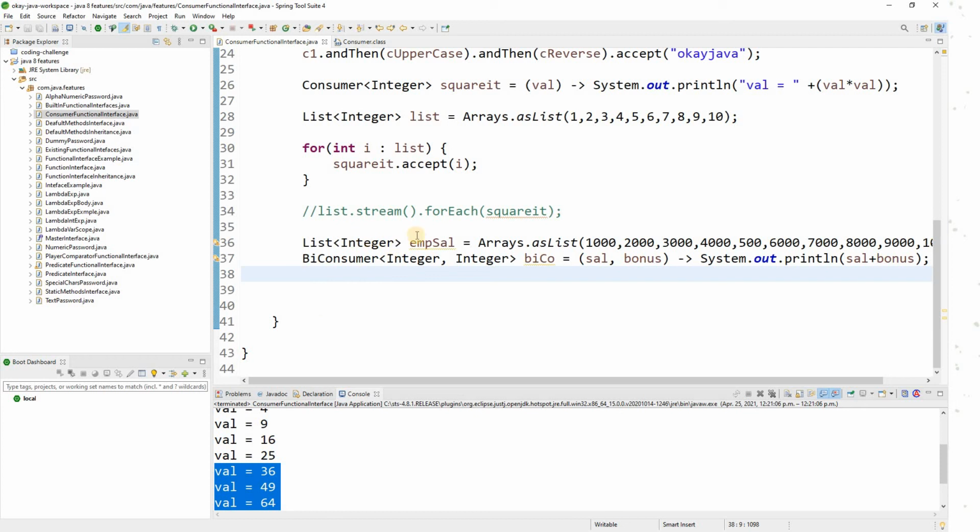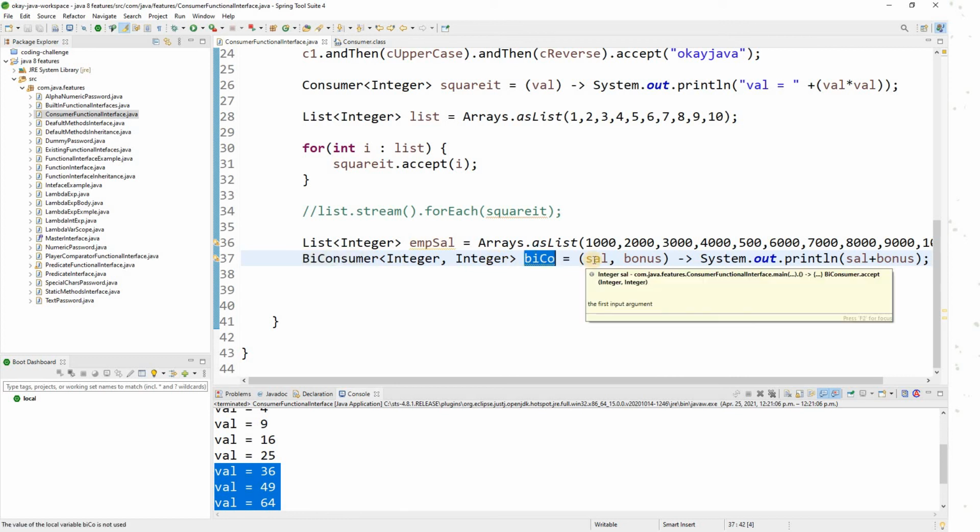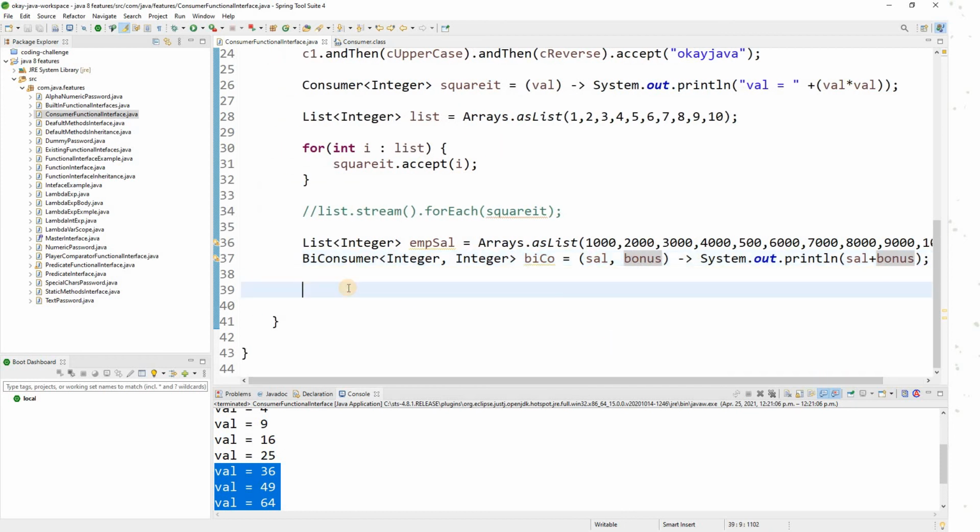All right, so we have our list of integers where we have salary, and we have one BiConsumer. What BiConsumer is doing is it will take salary as input, it will take bonus, and it will sum the salary and bonus. Now I'm going to use the enhanced for loop again, with Integer salary, and here I'll pass my list.